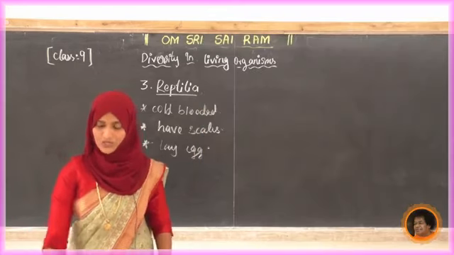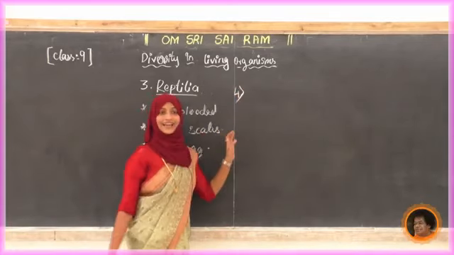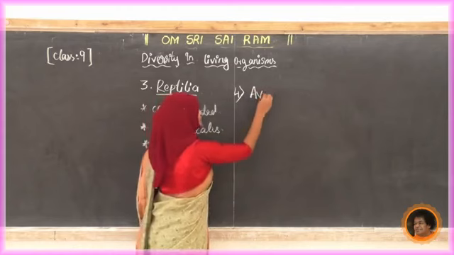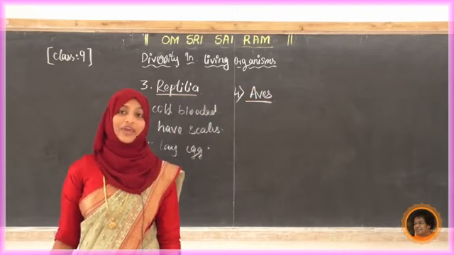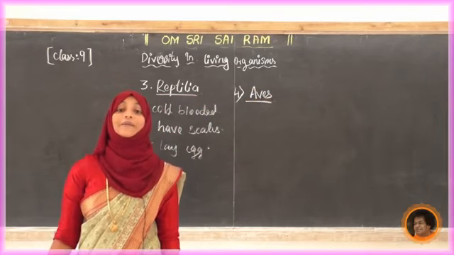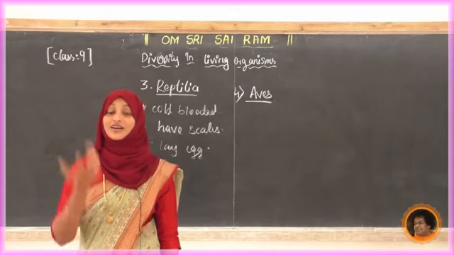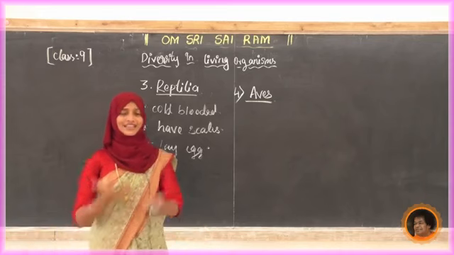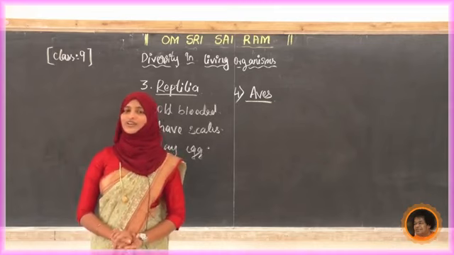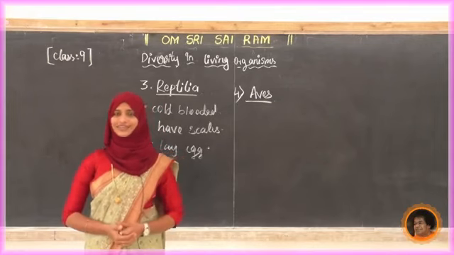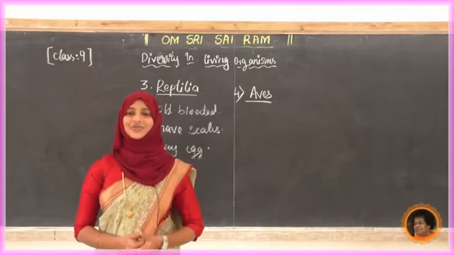If you get the photos, collect them and write them down or preserve them in your point book. Okay, next we'll move to the next one, the fourth one. What is that? Aves. Now tell me, students, what is Aves? Aves means birds. Have you seen birds? Yes, of course. Birds are there in our surroundings. We can see a number of differently colored birds and enjoy them. We enjoy the colors and the sound. How nicely they sing, no?